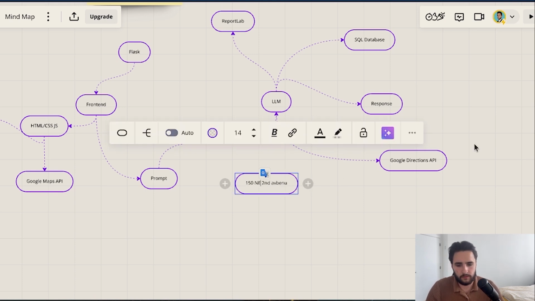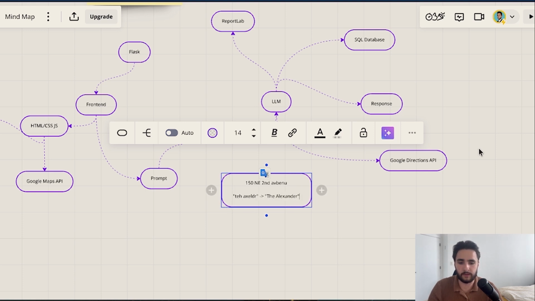Or let's say for the building called the Alexander, you instead say Axlander. It needs to be a bit more closer, I think, like that. And the software knows that this is referring to the Alexander, which is a building on Miami Beach, or that this becomes 150 Northeast 2nd Avenue.